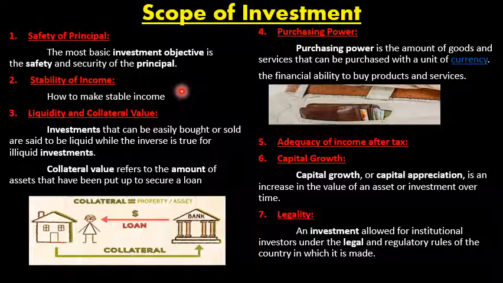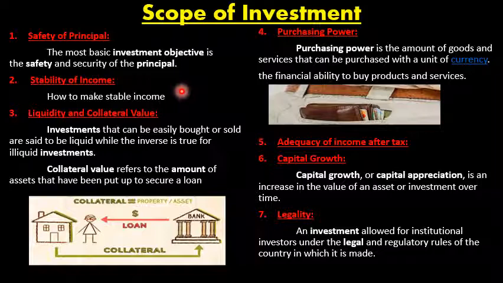Again, there are a lot of investment avenues which give regular, stabilized income, like bank FDs, or LICs, and even different schemes in mutual funds also provide stabilized income. Even postal schemes will also provide stabilized income. The different schemes, either RD in the postal department or RD in banks or in other sectors, will give you stabilized income.